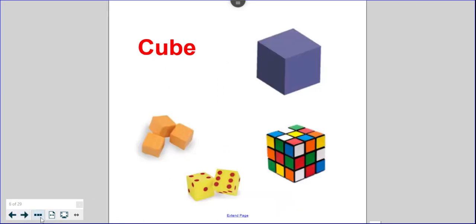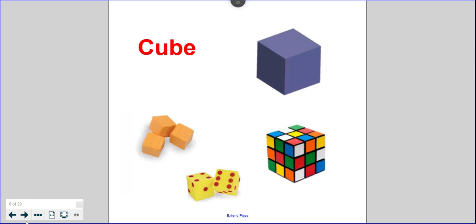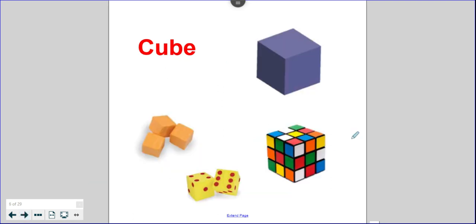All right, so we've got a cube. We have our sphere that we've talked about. These are spheres like a ball or the globe. We've got our cube that we talked about, which has all of the sides that look like the shape of a square.